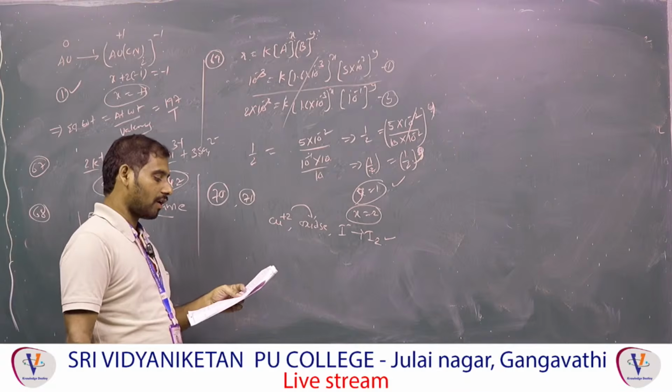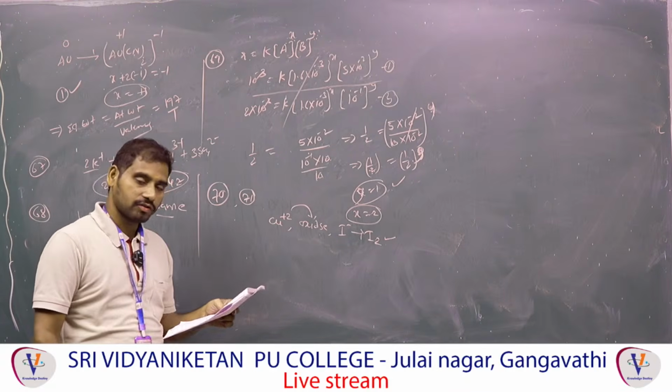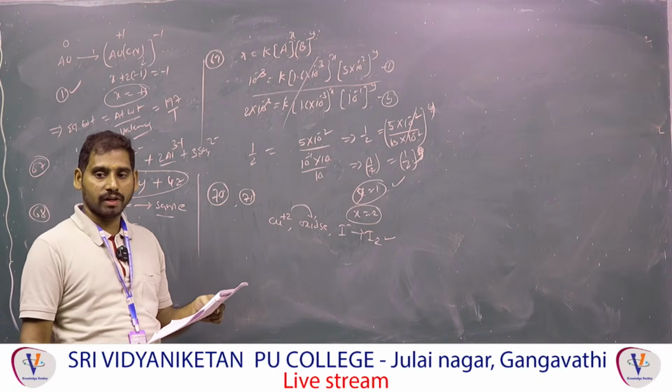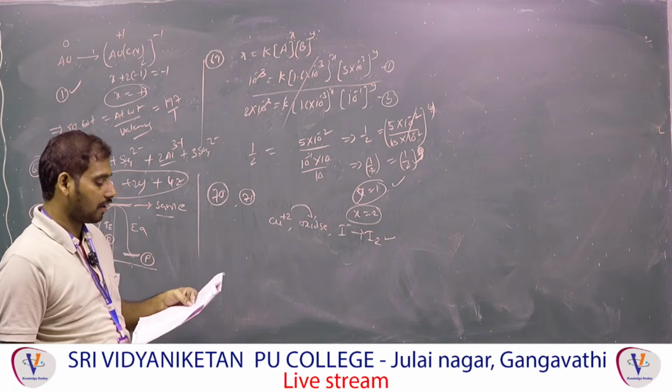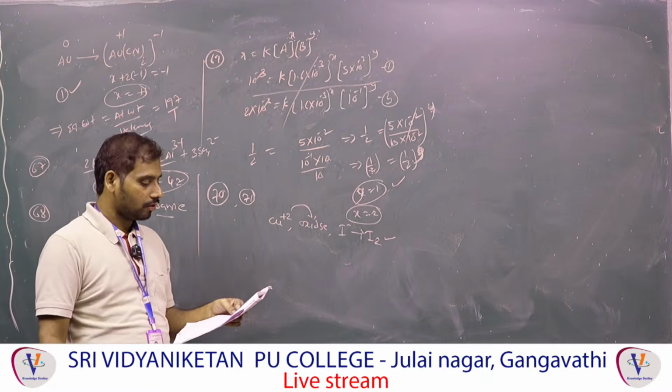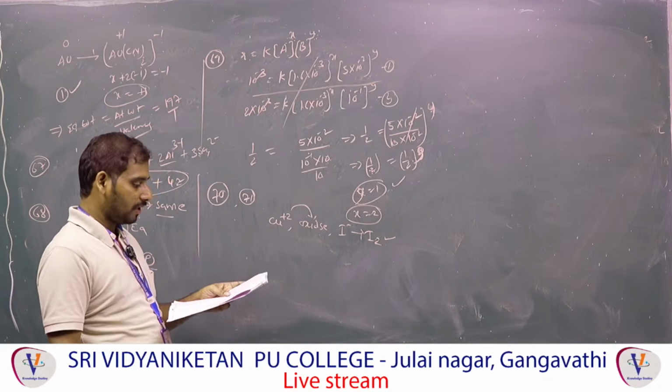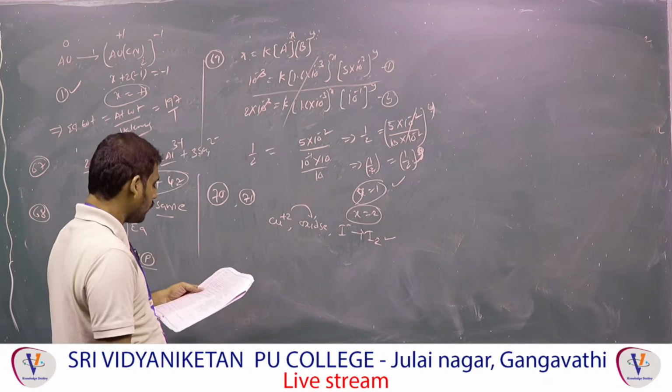Increasing order of oxidizing power, VO4, that is what? 3. Cr2O7, that is called 6. MnO4 means that oxidation state is 7, that is also increasing order. 7, 6, 3. So that statement also correct. So that means finally statement 1 and statement 2 both are correct. Next one, 72, name.